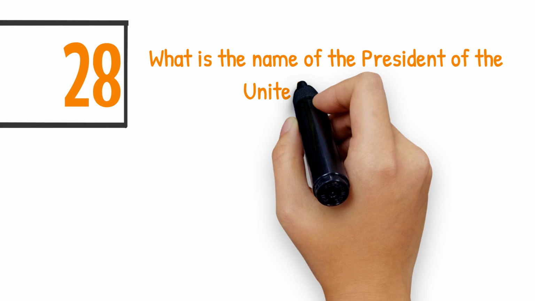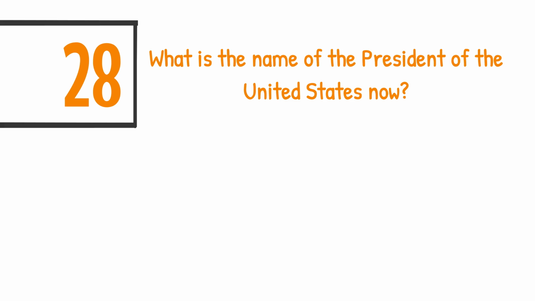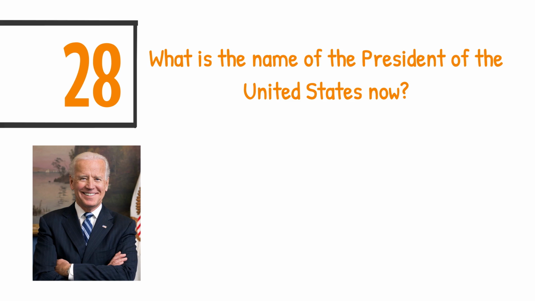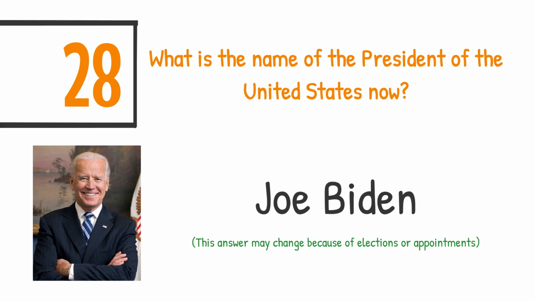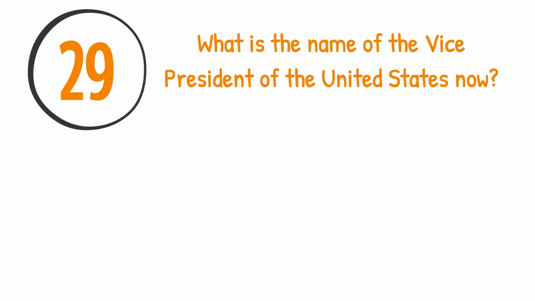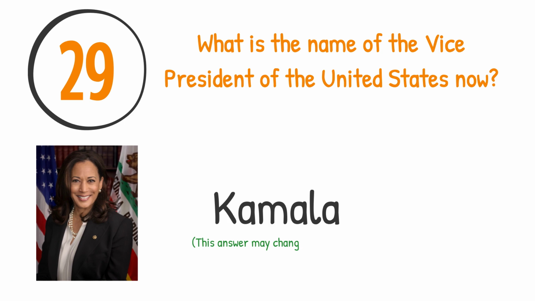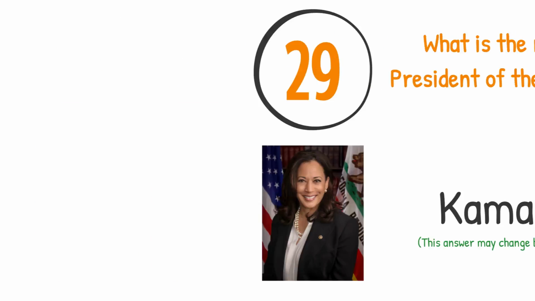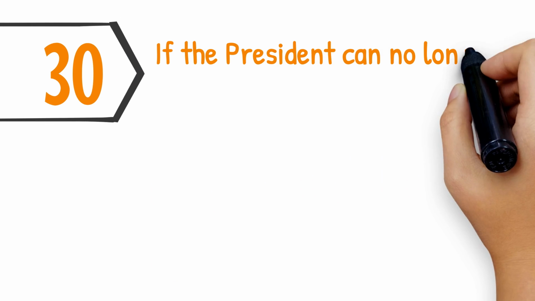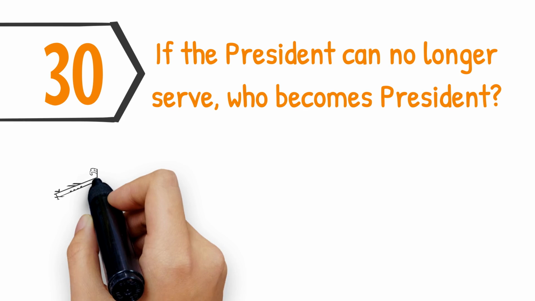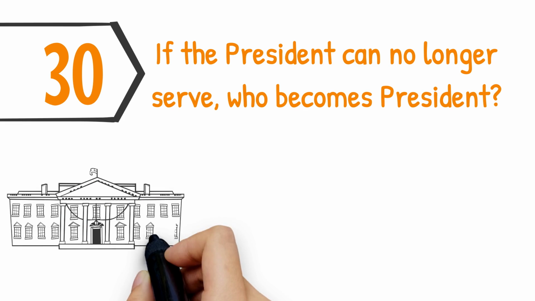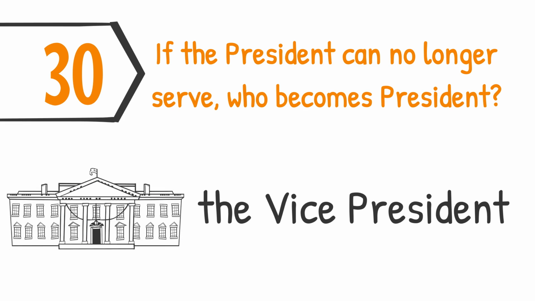What is the name of the President of the United States now? Joe Biden. What is the name of the Vice President of the United States now? Kamala Harris. If the president can no longer serve, who becomes president? The vice president.